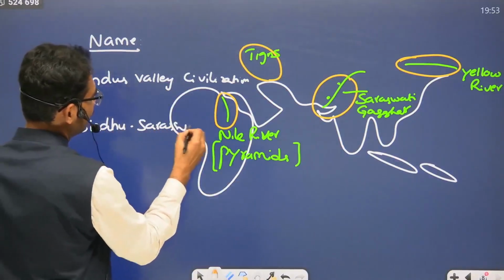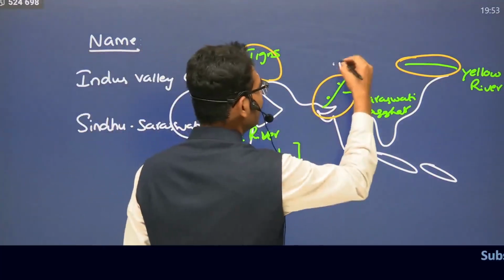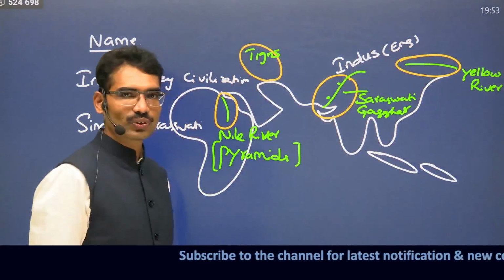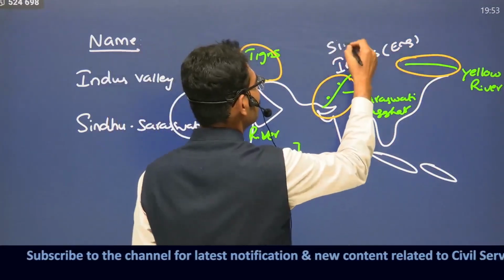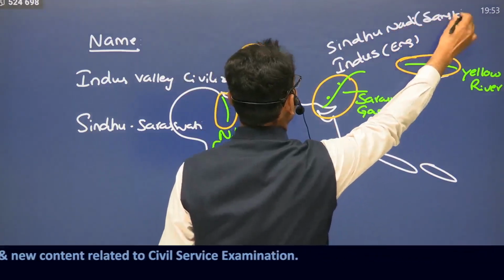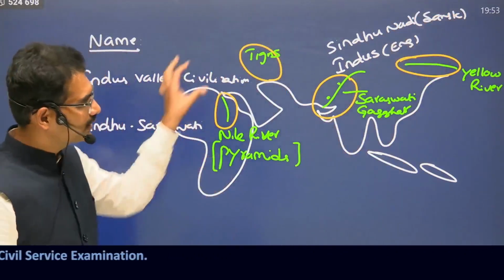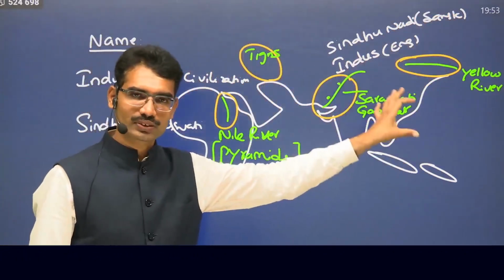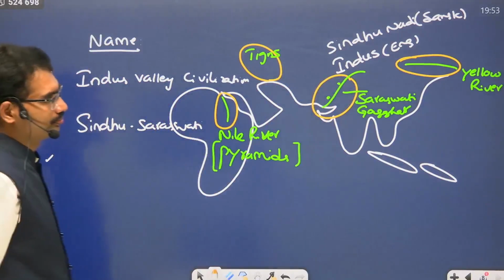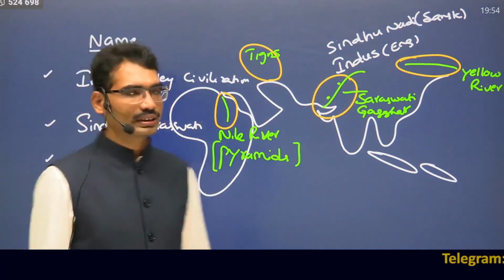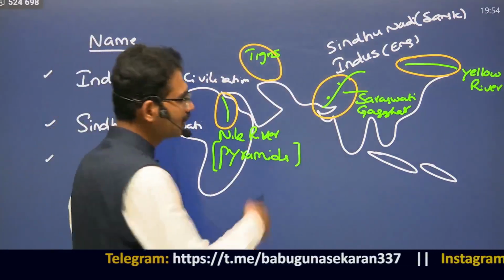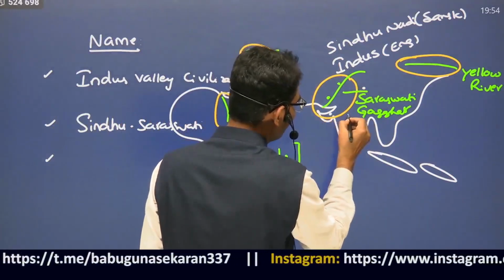Sindhu Saraswati civilization. What is this Sindhu? Indus is an English word, but the Sanskrit name for this river is Sindhu Nadi. This is Sanskrit. That's why another name for this is Sindhu Saraswati Sabhyata or Sindhu Saraswati civilization. Another name. These are prelims questions. Next one. This is one thing, based on rivers. But it is going beyond these also.